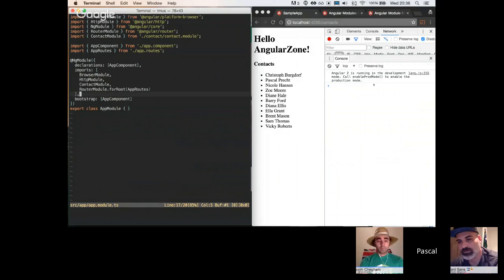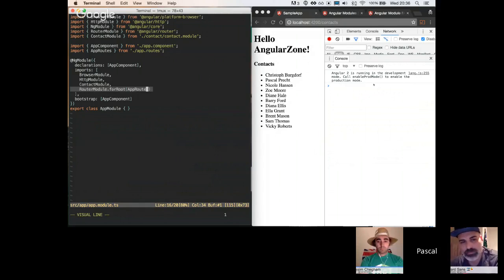So again, we learned that all feature modules that we add to our application module, all the providers of those feature modules will be added to our root injector. But when it comes to routing, we actually have two different scenarios. We don't just add the router module. We have to add application routes so that our router knows what our routes look like.